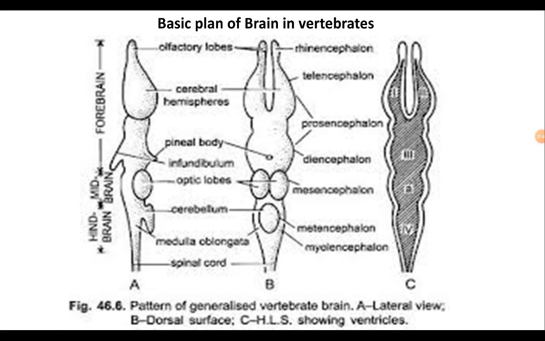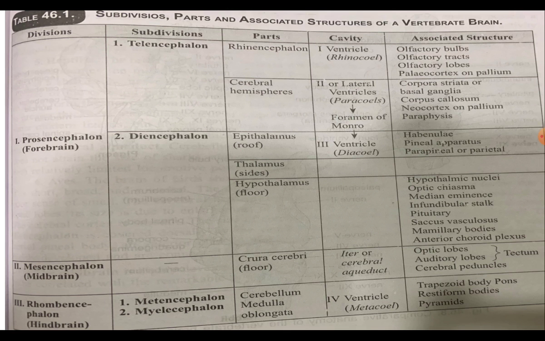The slide shows the generalized basic plan of the brain in vertebrates, which remains the same in all the vertebrate groups during embryonic development. Brain shows the primary vesicles getting differentiated into secondary vesicles and their ventricles in the brain. In this slide, the table depicts the main subdivisions of the embryonic brain vesicles and their derivatives and ventricles in the brain of adult vertebrates.